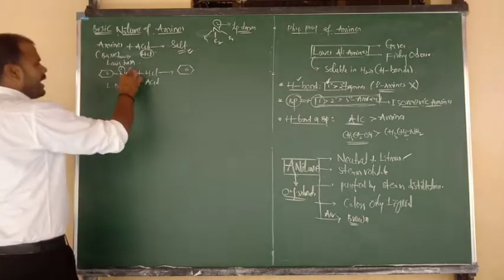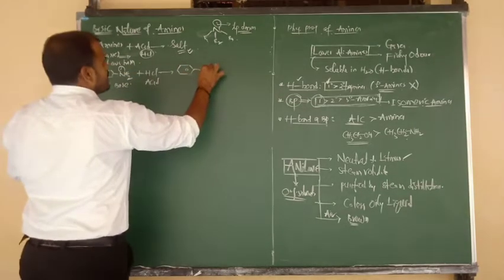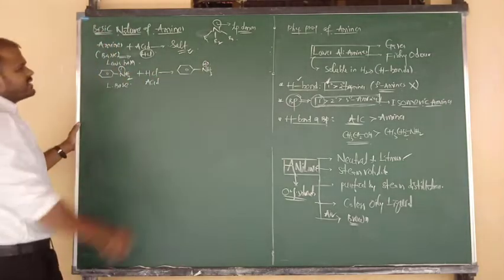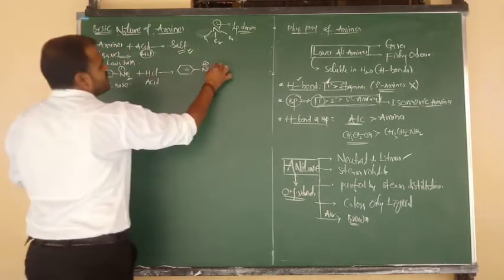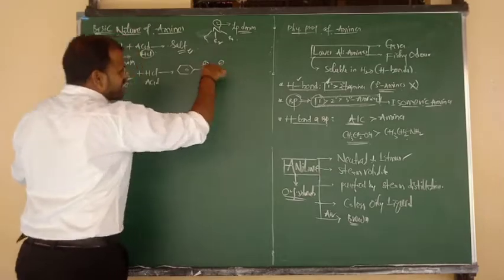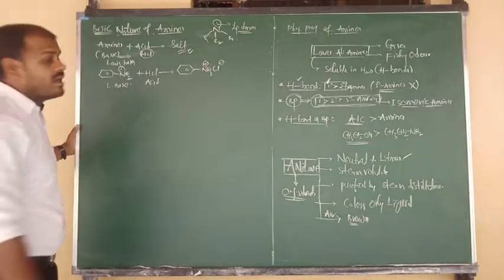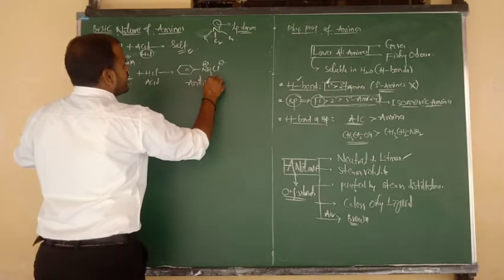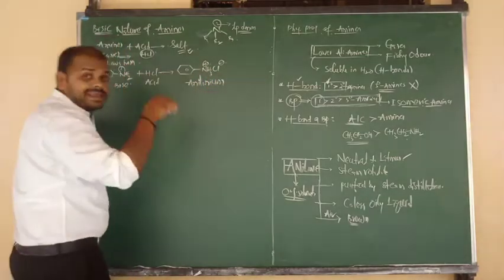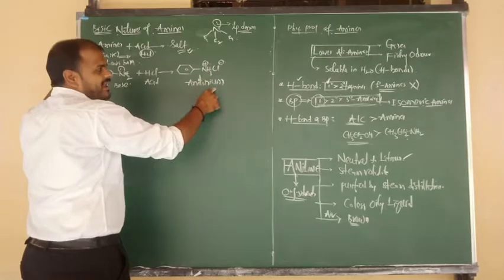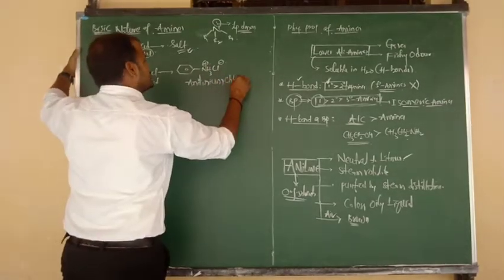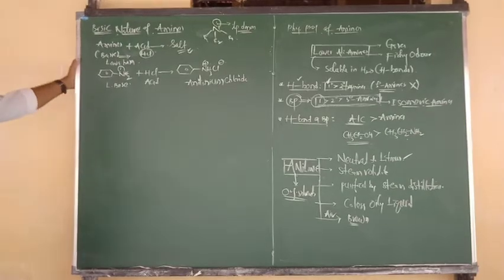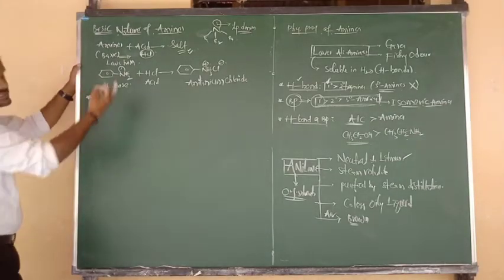Benzene bonded to NH2, the base, attacks H plus, so it becomes NH3 plus after donation of the lone pair, and the remaining is Cl minus. This is nothing but a salt. Which type of salt is it? We have to say that it is anilinium. NH3 plus means anilinium, and Cl minus, we say chloride. Anilinium chloride salt.